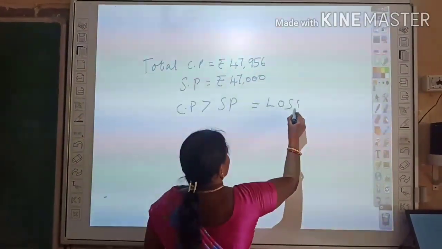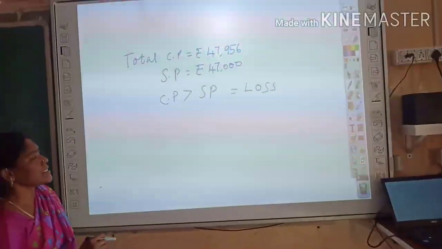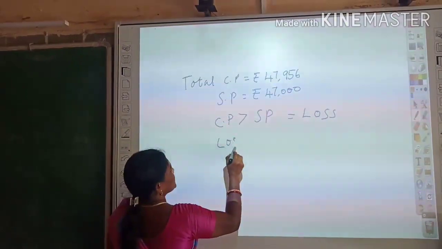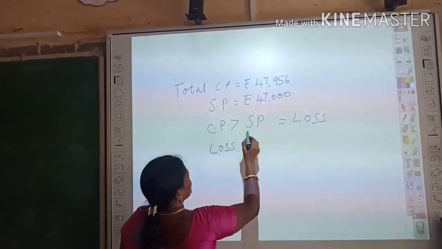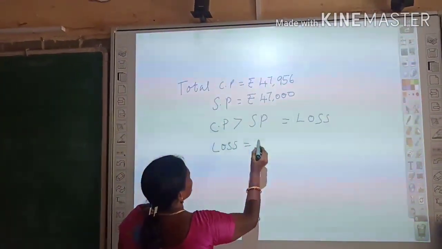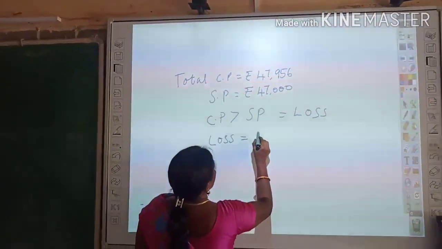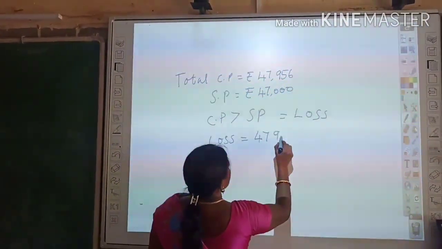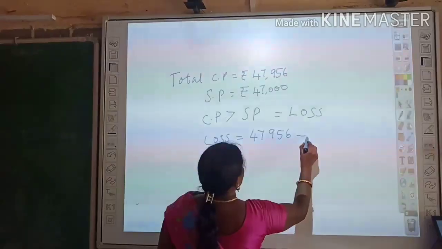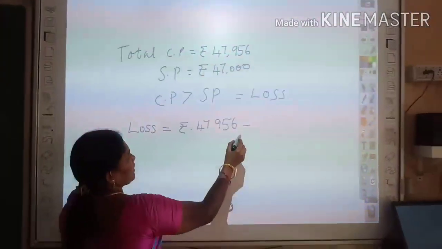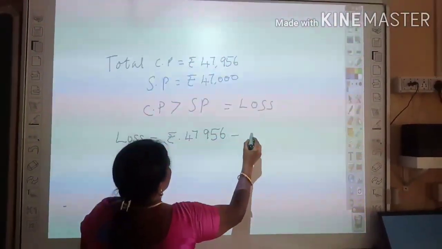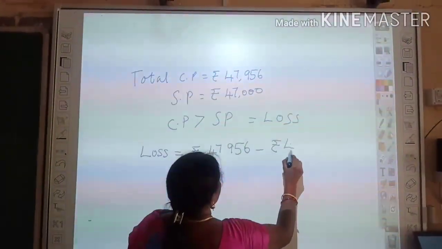Then how to find out loss? Loss is equal to cost price 47,956 minus selling price rupees 47,000.